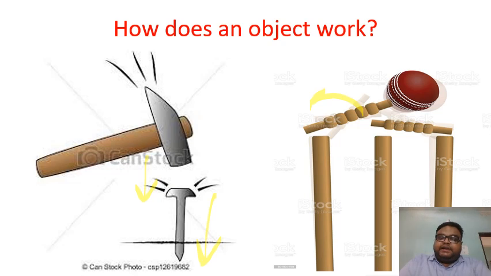Similarly, this hammer has kinetic energy, and it is transferring its kinetic energy to the nail that is driving it inside the object. So that is what is happening in this picture, isn't it? So what we can conclude from these pictures is that work is performed only when energy changes from one form to another. Right. So now let's proceed ahead to a quiz section.